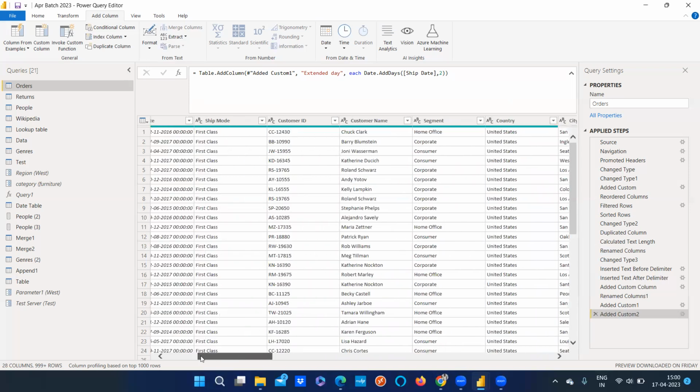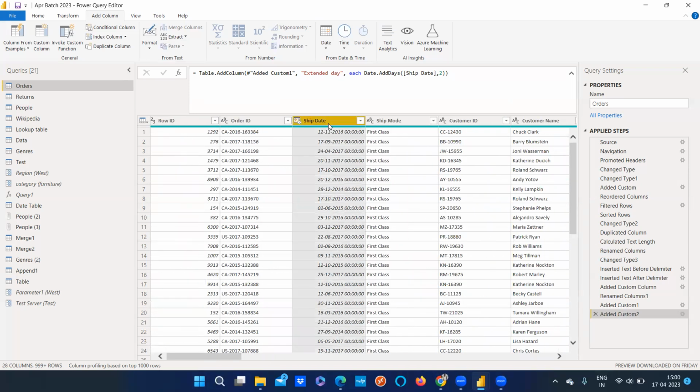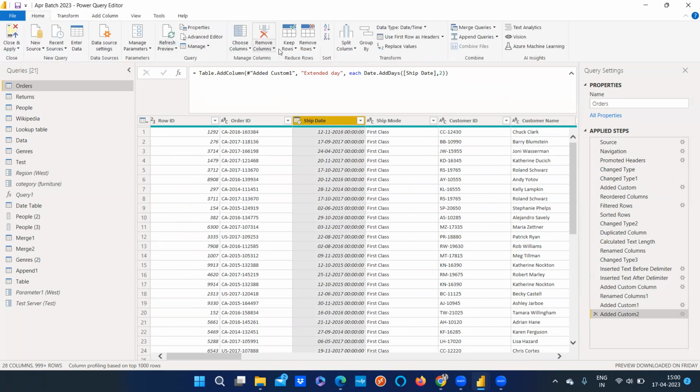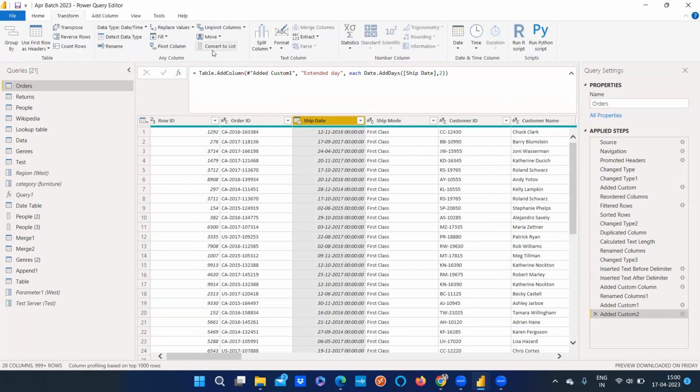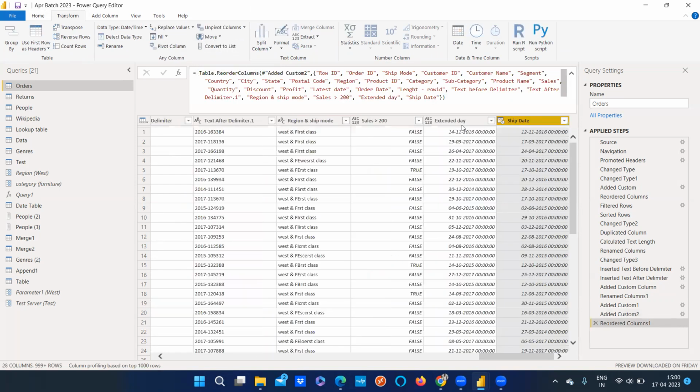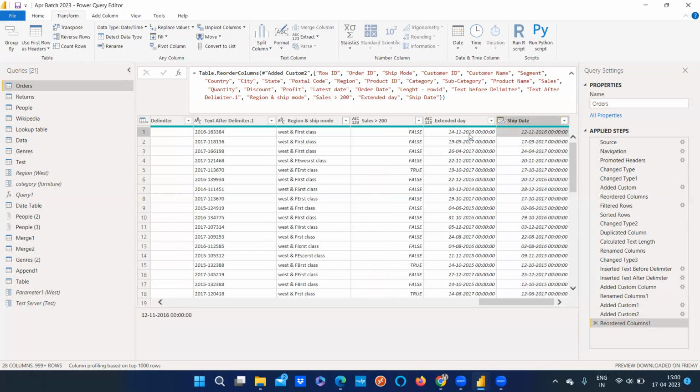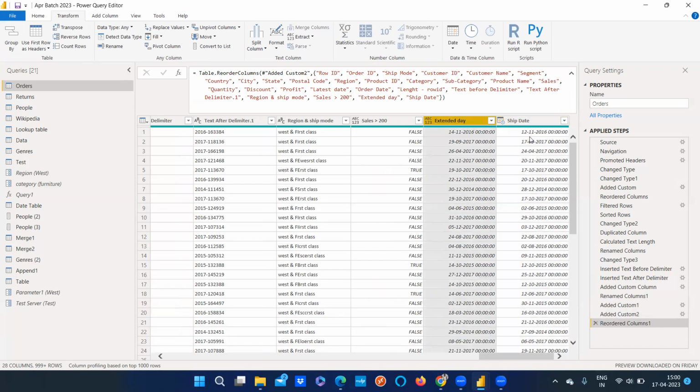So what can I do? I can bring the ship date towards the end and see the difference. There is an option for go to, move, move to end. I have added 2 days. If you have observed that, you see the extended days show 14, and the ship date, the general one, shows 12. That's how it is. Again, 17 here, 19 here. Again 24, 26. So this is one of the reasons where you will add a particular date, based on a conditional column.